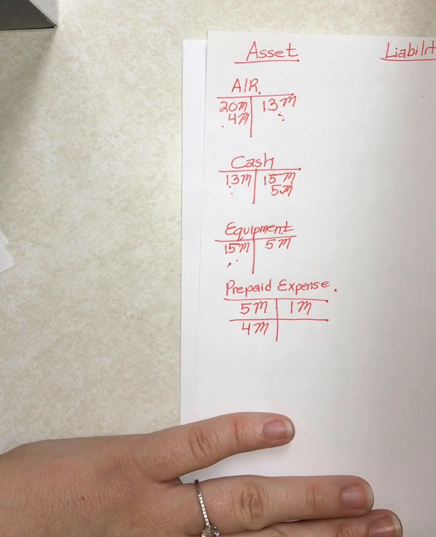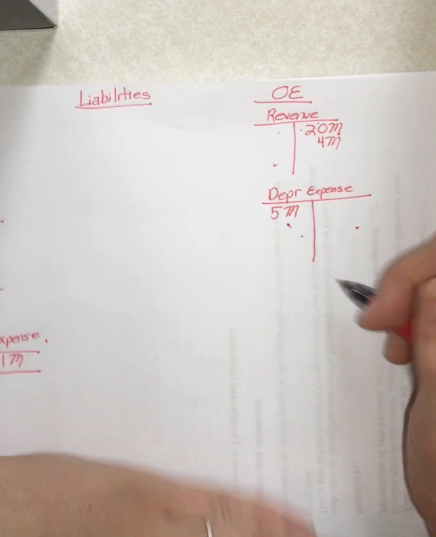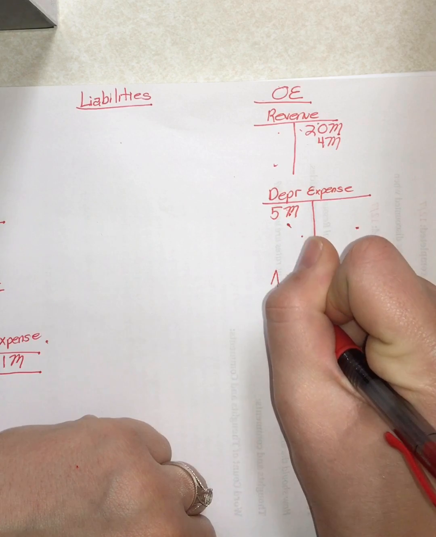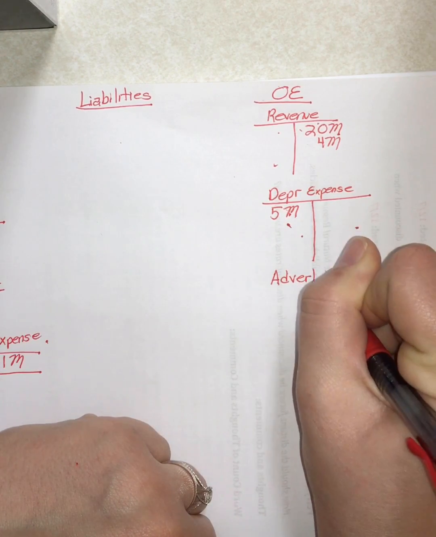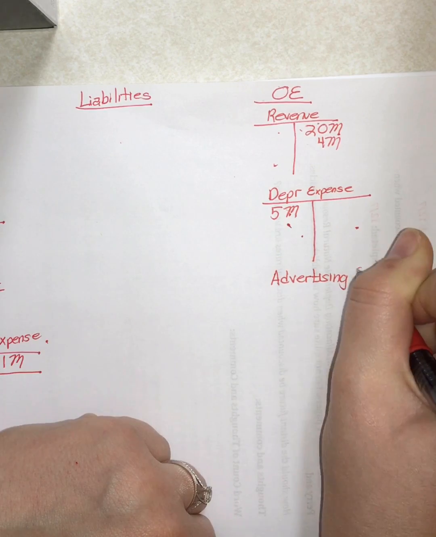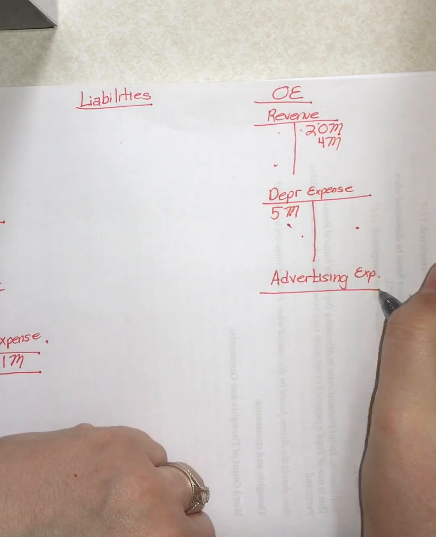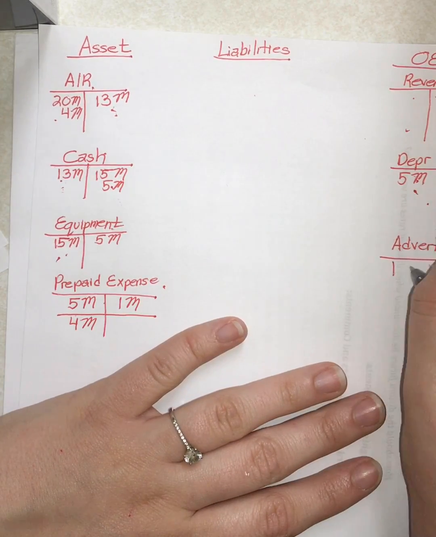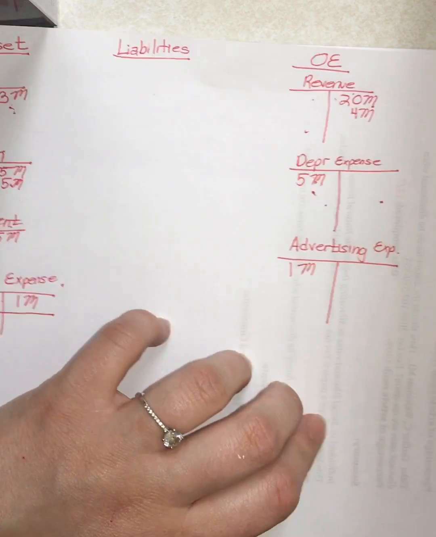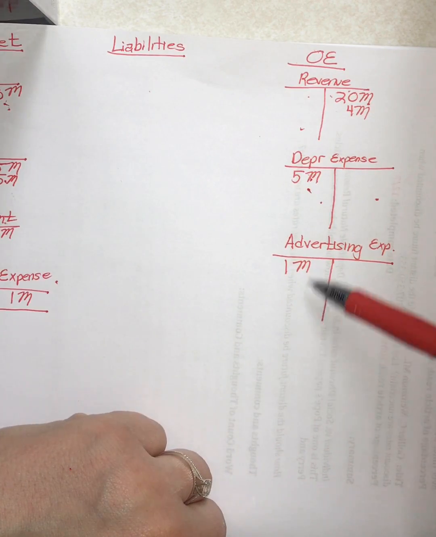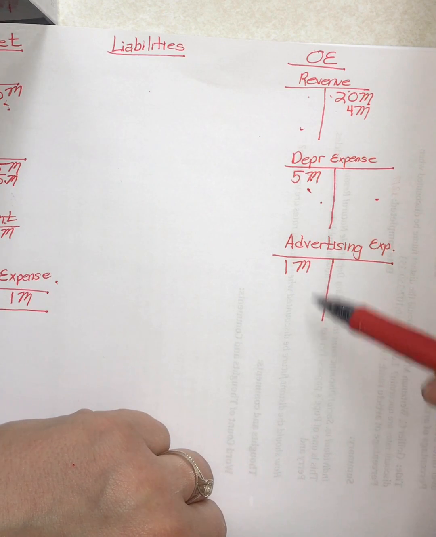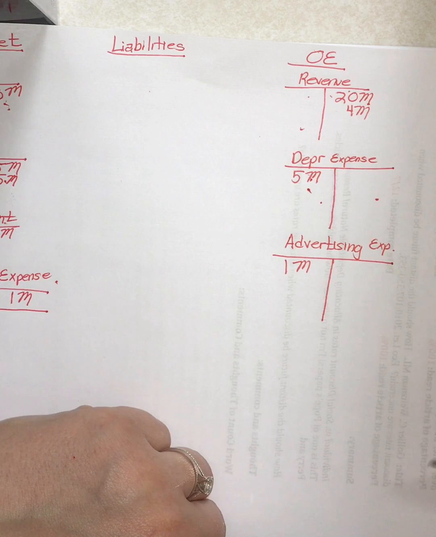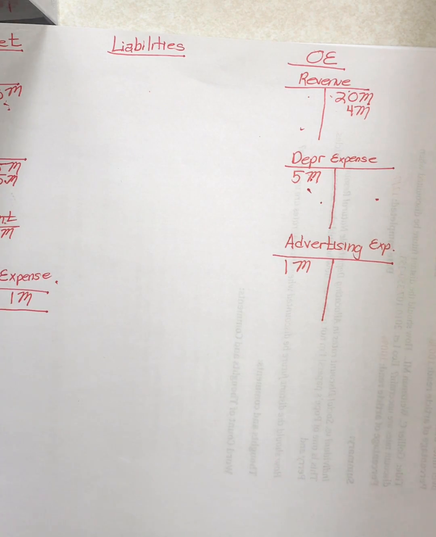When there's a prepaid expense and we're getting rid of it, you know that has to be another expense. So we go back over to owner's equity and we see that maybe this is like an advertising expense. You could call it the Yao Ming expense, like whatever you want to call it. Advertising expense. This is a credit, so we have to have a debit. Thankfully, that makes sense because when we expense things, they go up, right? So when expenses go up, it's a debit. When expenses go down, it's a credit. Okay, that is your simplified response to the Kamila problem.